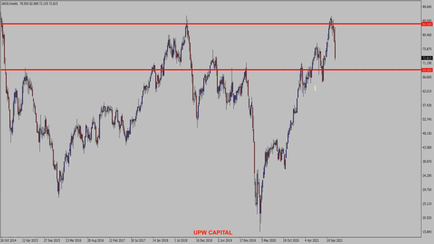Let us look at UK oil weekly chart. Looking at our resistance level right here, which is the 84 level, price pushes in and moves away. Again, we have an identical pattern. Price pushes into this resistance level and moves lower. We could have actually used this trade to our advantage.